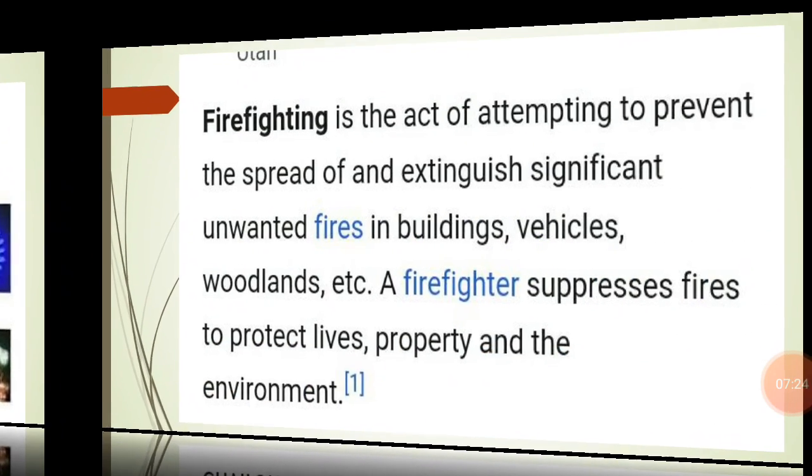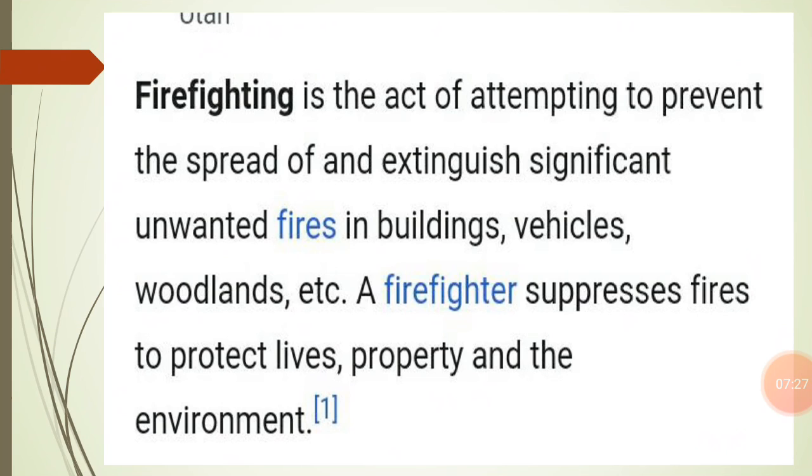Our next topic is about firefighting. So first of all, we should know what firefighting is. Firefighting is the attempt mainly used to extinguish fire, and to prevent unwanted fires in buildings, vehicles and woodlands, and this is done with the help of firefighters. Their main work is to suppress the fire and to protect the lives and properties of the people and the environment. So this is one of the duties of firefighters, to protect us from unwanted fires.